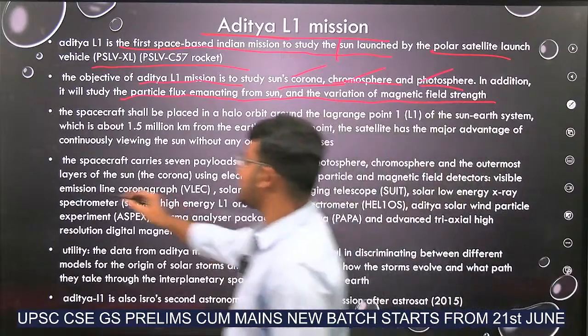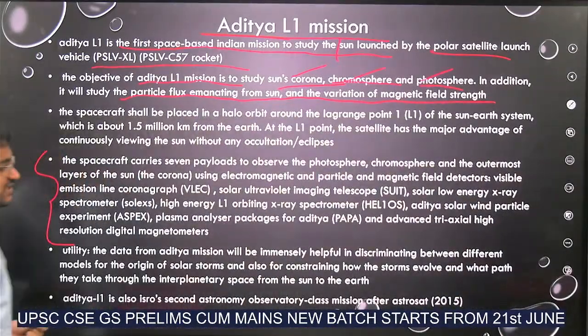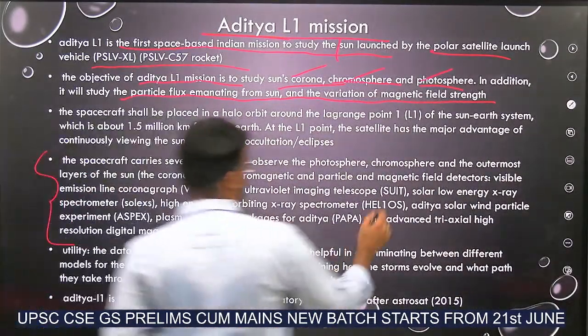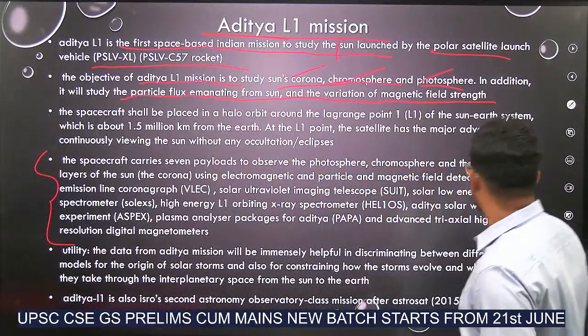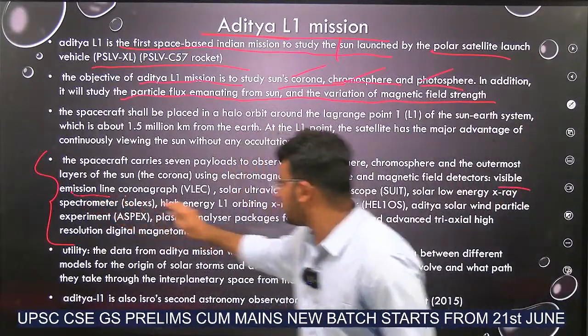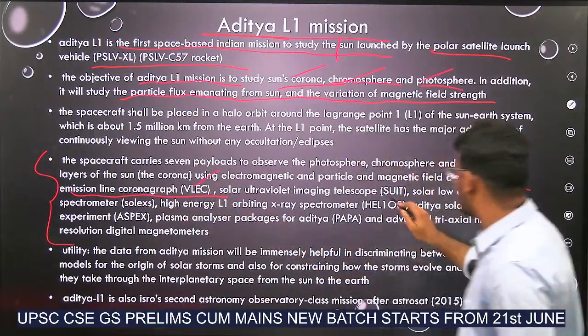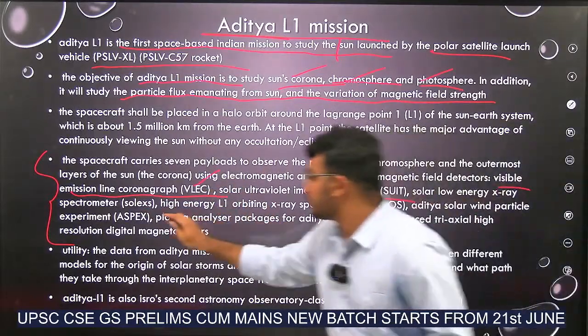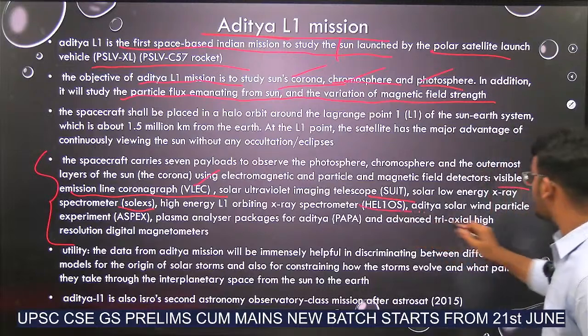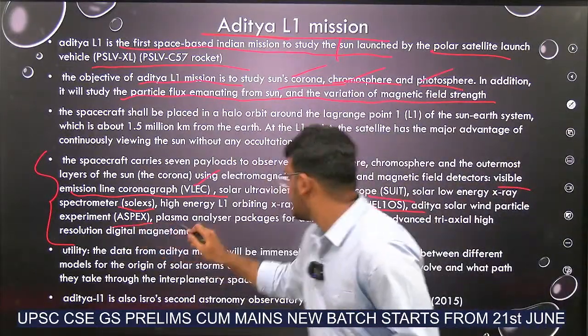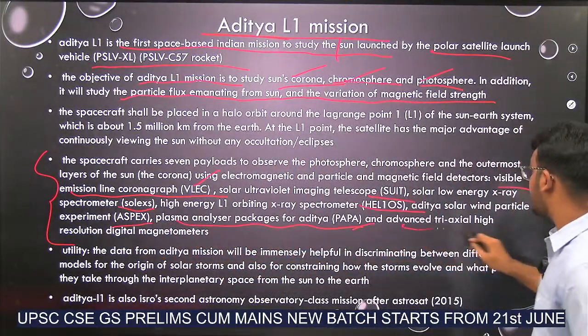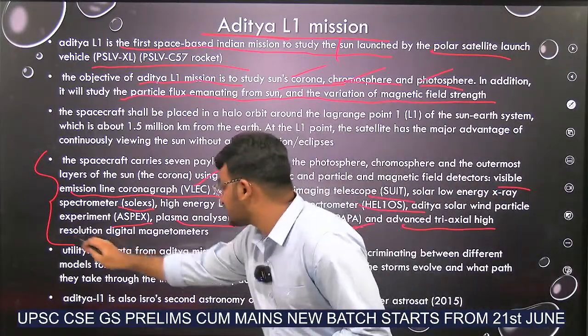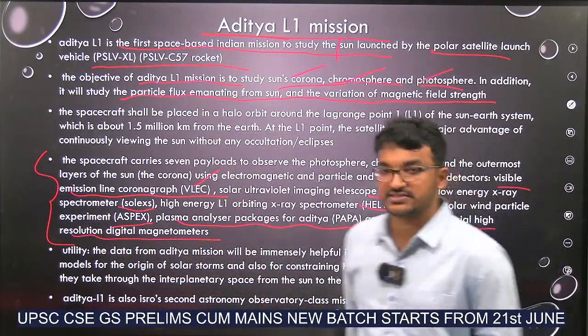And there are 7 payloads of this. What are those? Visible Emission Line Coronagraph VELC, SUIT, SoLEXS, HEL1OS, ASPEX, PAPA and advanced triaxial high resolution digital magnetometers.